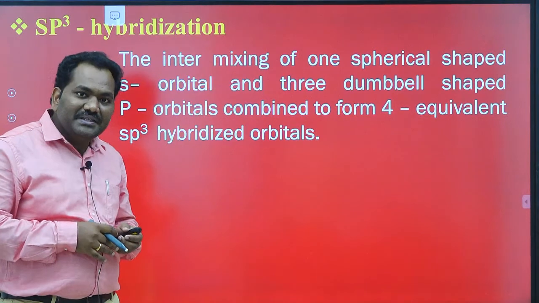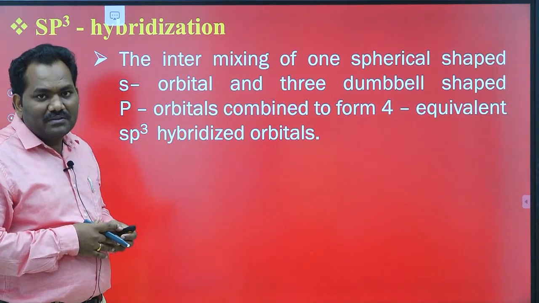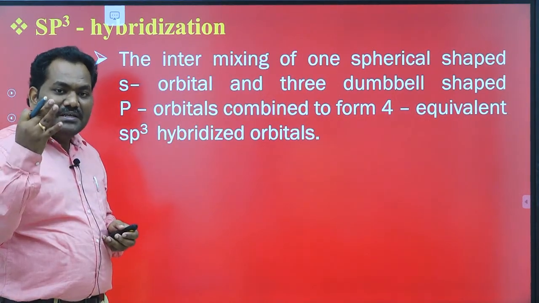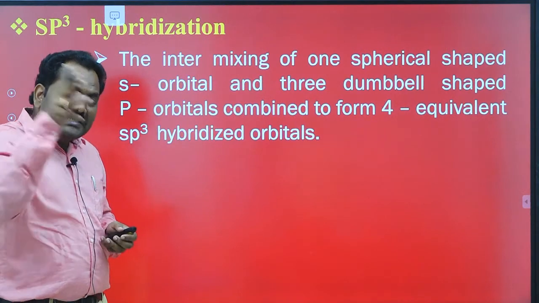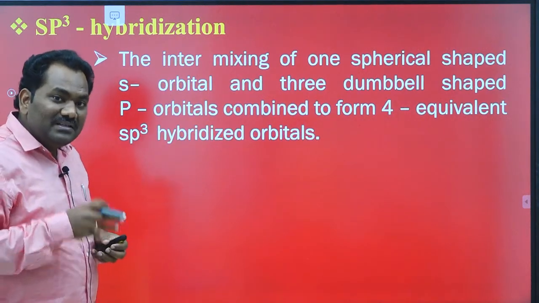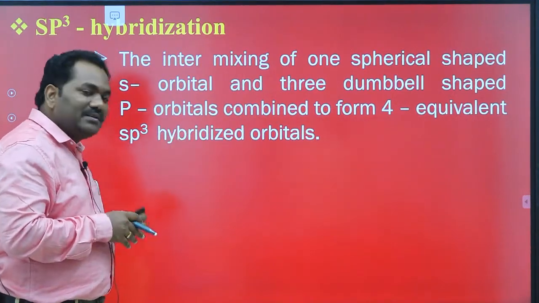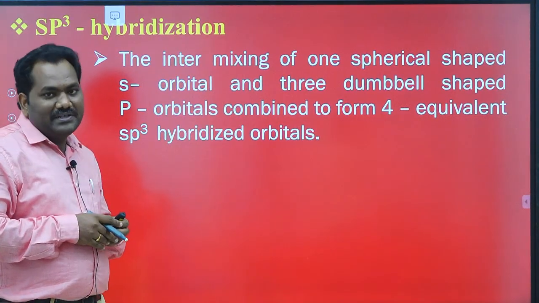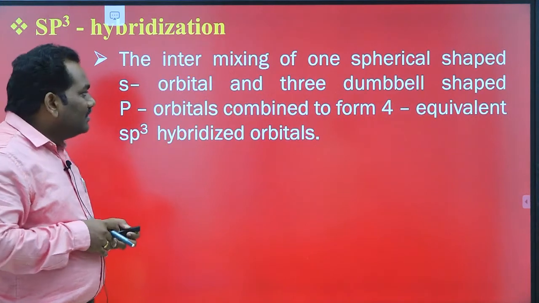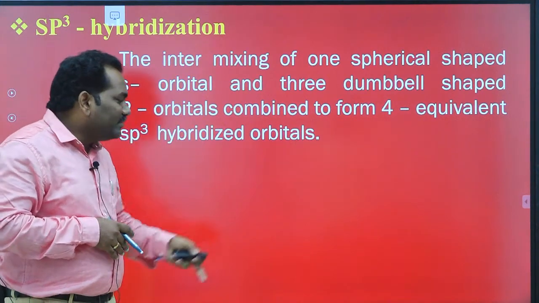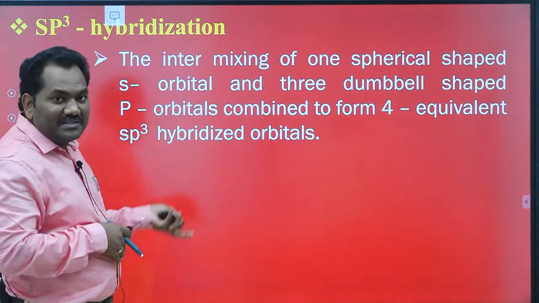This entire phenomenon is called sp3 hybridization. Let's explain how this sp3 hybridization takes place by using some animation diagrams.